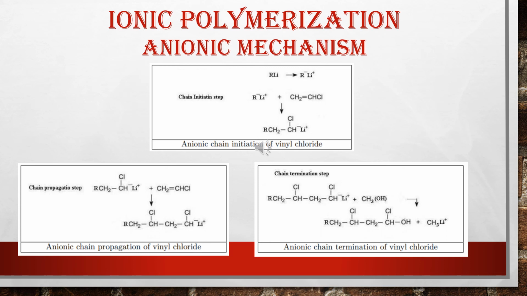In the last step, the chain termination step, again just like the other two mechanisms, chain termination takes place in a different way. Here the example is given where it reacts with CH3OH, and OH is attached to the chain and terminates the reaction, and lithium is attached to the CH3. So in this way the reaction is stopped.